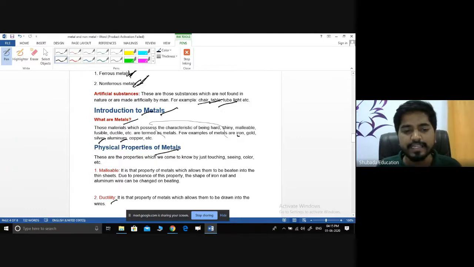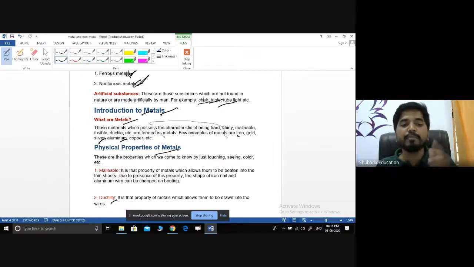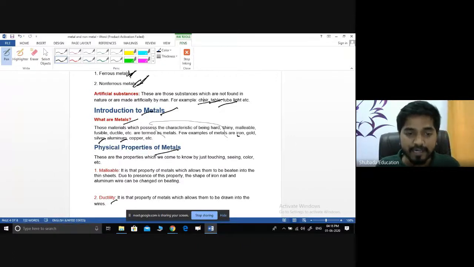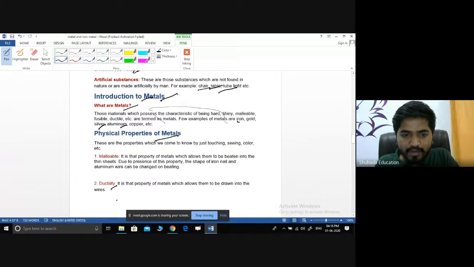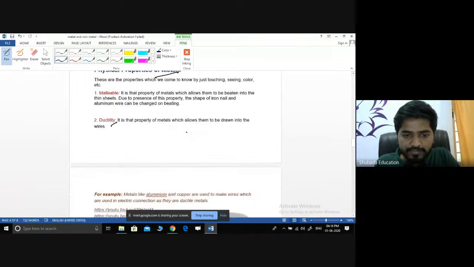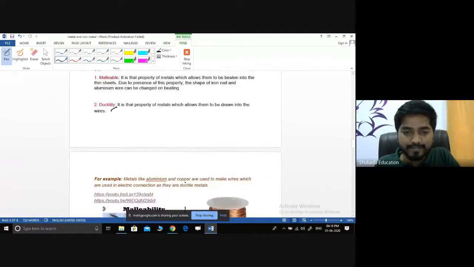What is ductility? It is the property of the material which can be drawn into wires. For example, if we want to transfer electricity, we have to use wires. How do we get these wires? By using the ductile property of the materials. That is, whatever metals are available should have malleable and ductile characteristics. Now we will discuss this using a small video so that we can understand easily.